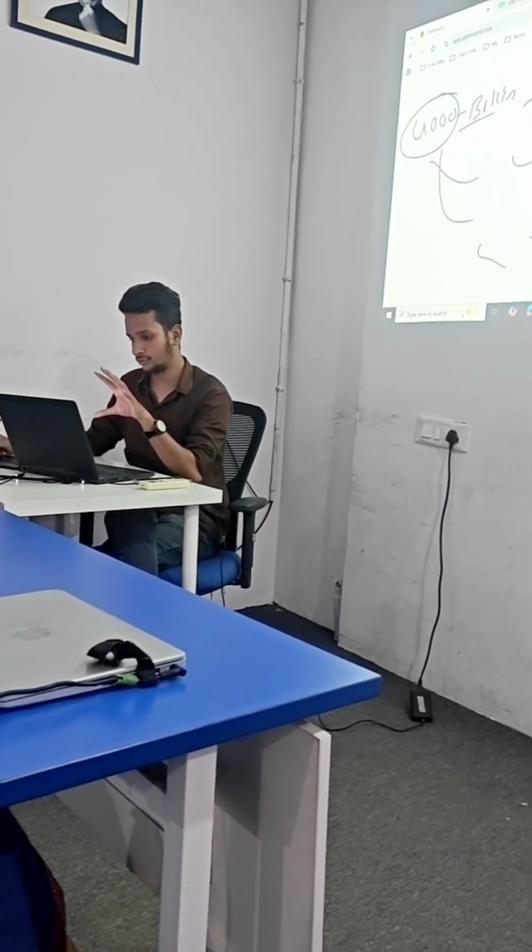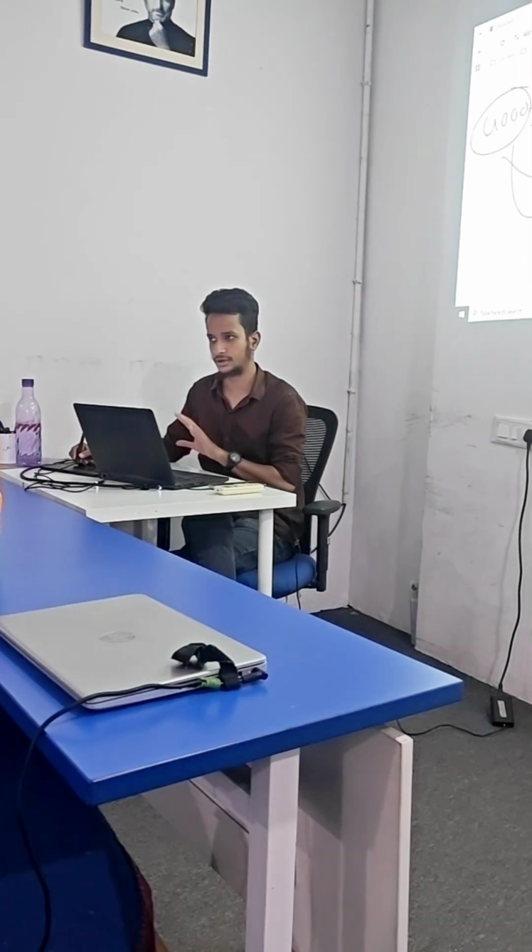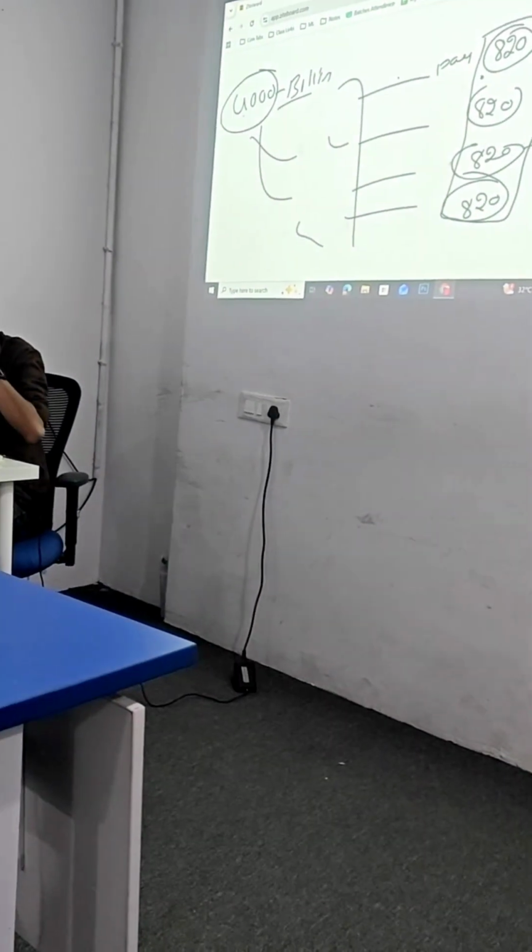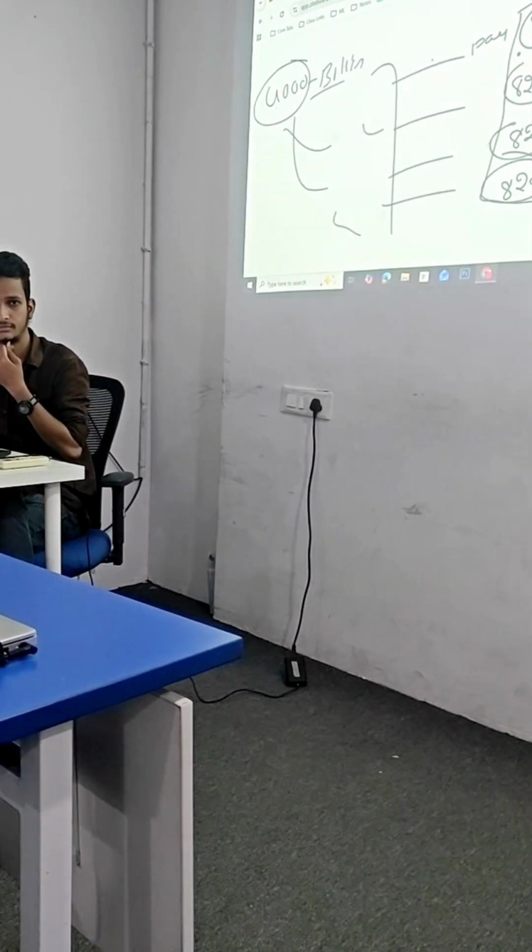I will not ask the individual person, whoever was told to pause and didn't. I will ask the group. Again your group has to pay 500 rupees because you took budget from another group. You have to give it back to them. So it's very, very important to pause the campaign on total spend, not per day. It can be 1 day, 2 days, or 3 days. Got it? Clear? Right now we kept a total of 1,000 rupees, and a per-day budget of 300 rupees, so it will run for 3 days.